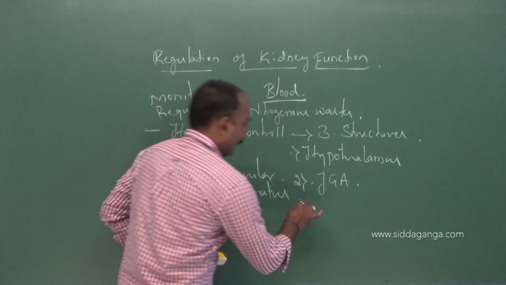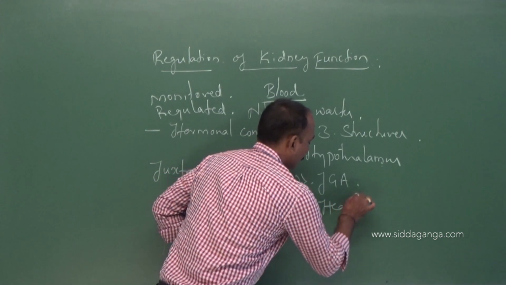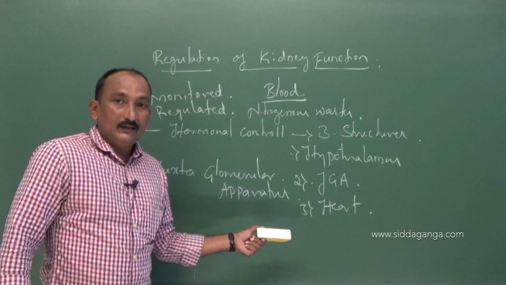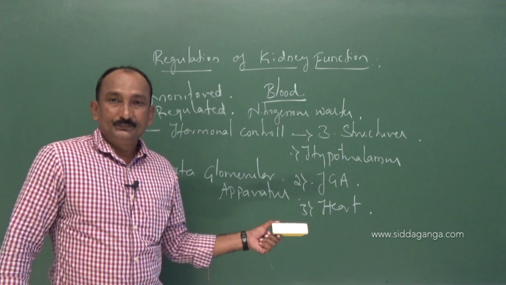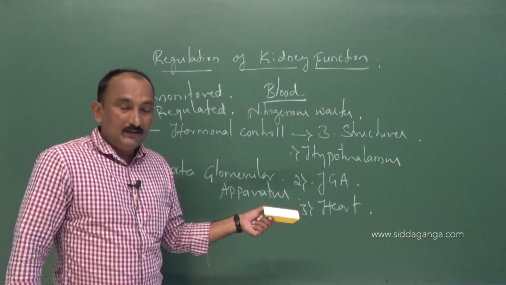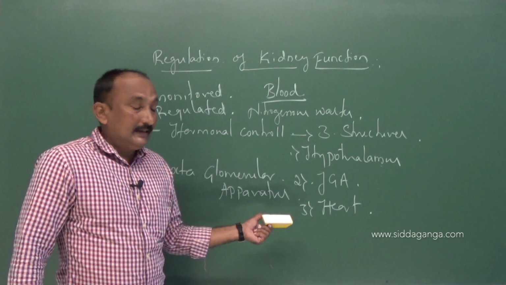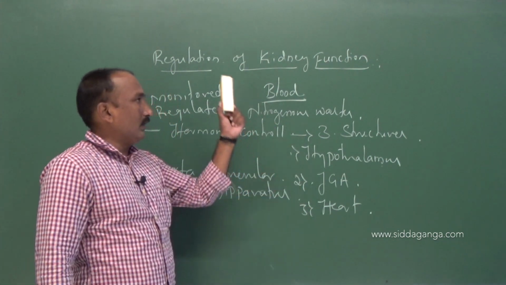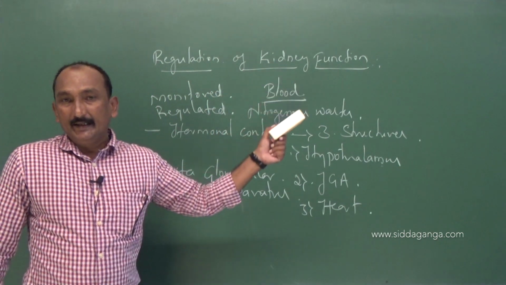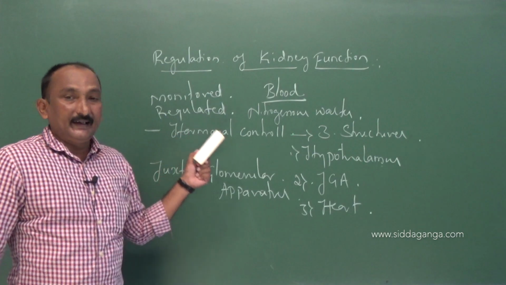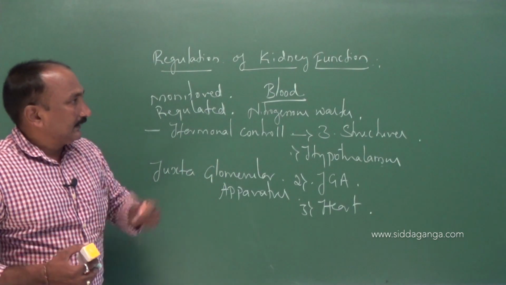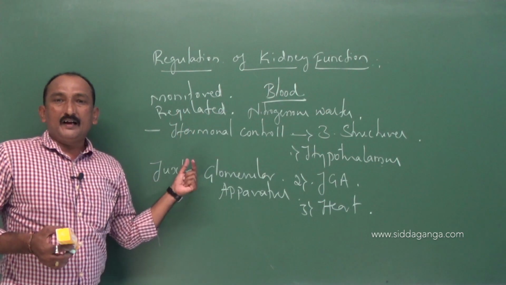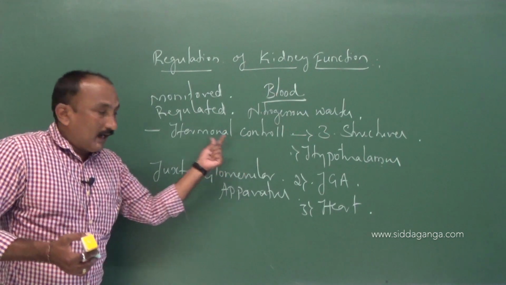Other than this, one more is the heart. Of course, the main function of the heart is circulation, pumping the blood. Along with circulation, the heart is also involved in the control of the kidney and can regulate kidney function. So the kidney function is effectively monitored and regulated by hormonal control.